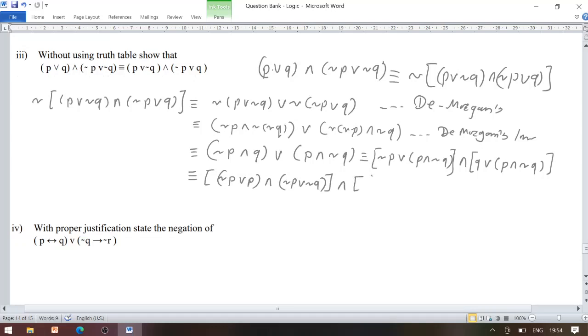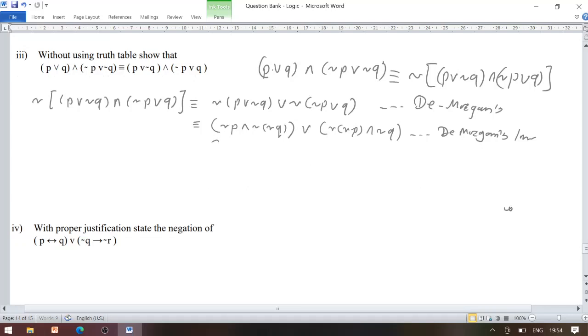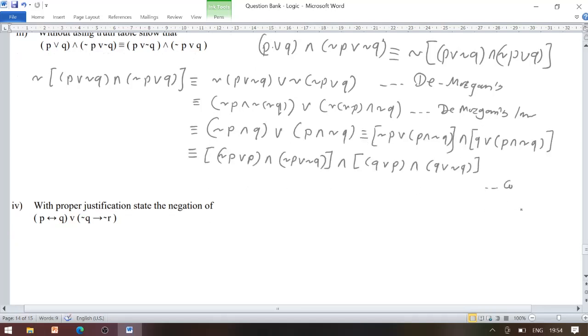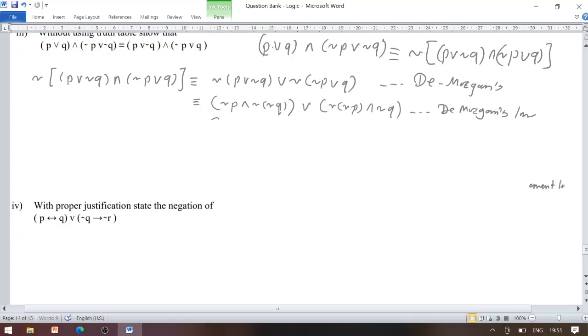Same thing again using the distributive law, we have (Q disjunction P) conjunction (Q disjunction negation Q). Now as per the complement law, keep in mind I will write the name of it, we are using the other law, so complement law.